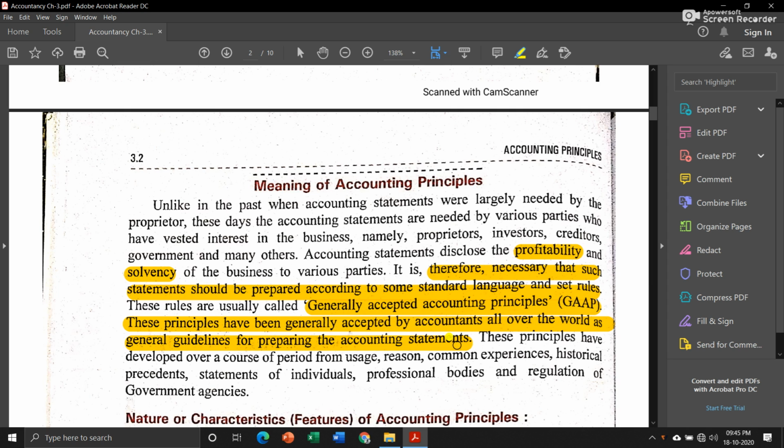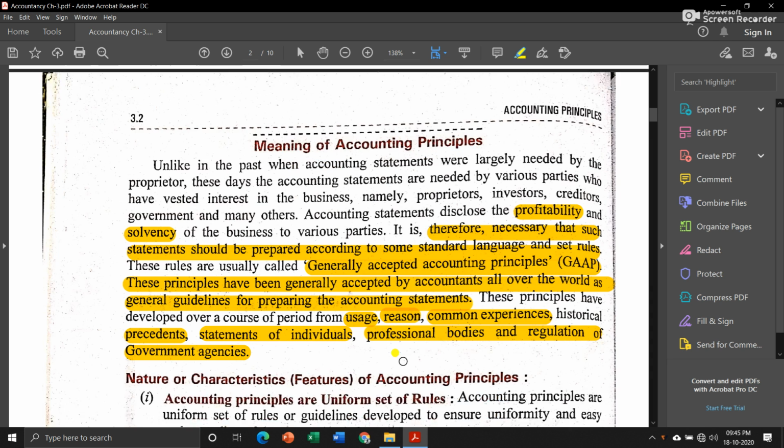Just like that, accounting principles like GAAP are nothing but generally accepted rules or guidelines followed by all accountants in the world. These principles have developed over a period of time from usage, reason, and common experiences. When the accounting principles were first used, because of some reasons, common experiences, historical cases, statements of individuals and professional bodies, and regulation of government agencies, this GAAP was developed.